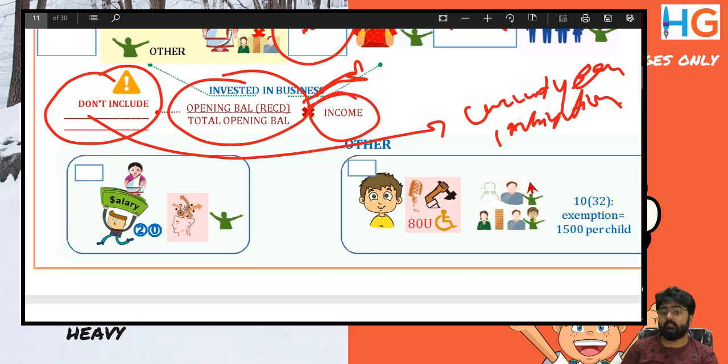For example, if she had invested in a partnership firm, what would be the case? Salary of course will not be taxable in my hands because it is a compensation for effort. Interest will be taxable in my hands, and that will be proportionate. What about profit? Share of profit is exempt in her hands as per section 10(2A). So there is no question of clubbing, because since the income itself is exempt, there is no question of clubbing. Clubbing comes when the income is taxable.